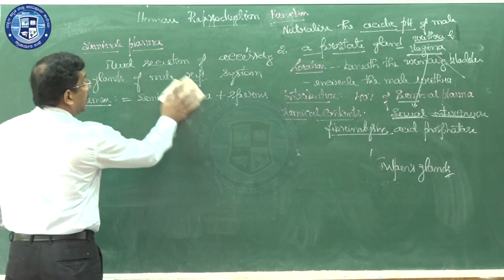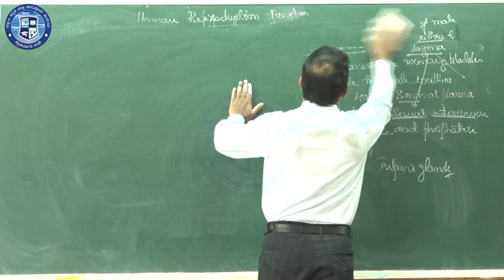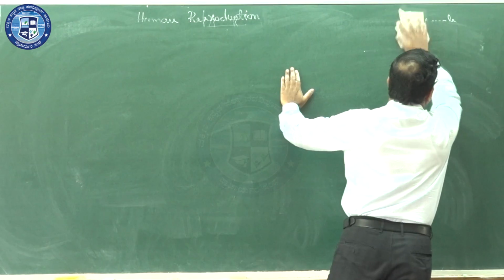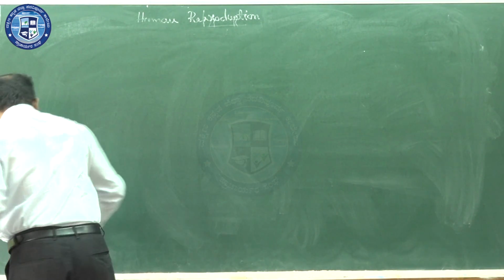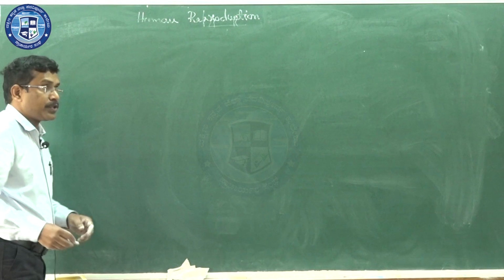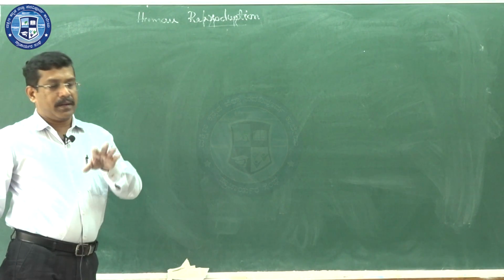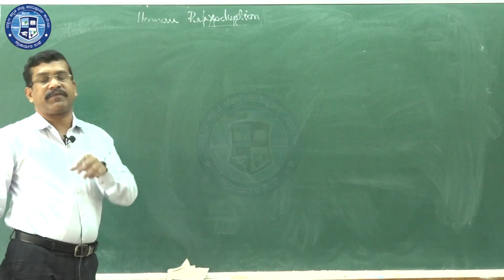Next one, when you take the male reproductive system into consideration, it will have four main parts. First one is the testis, a pair of testes.